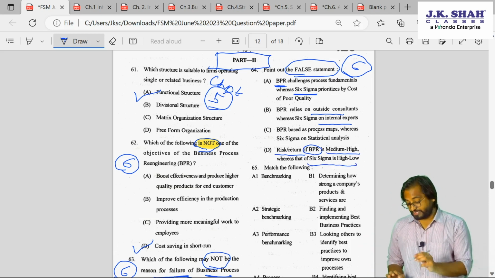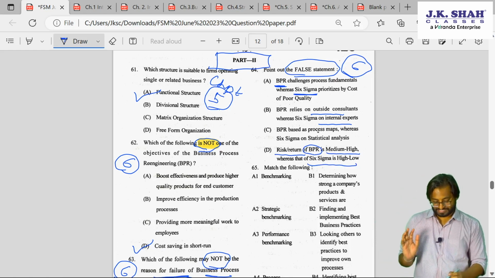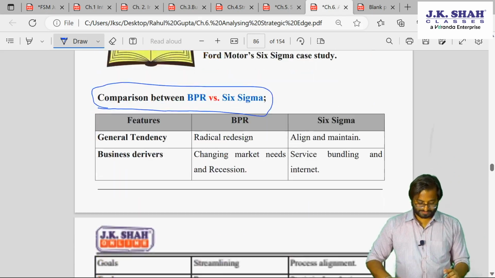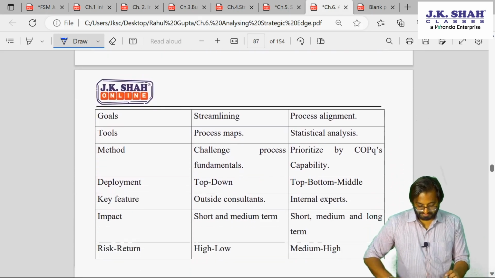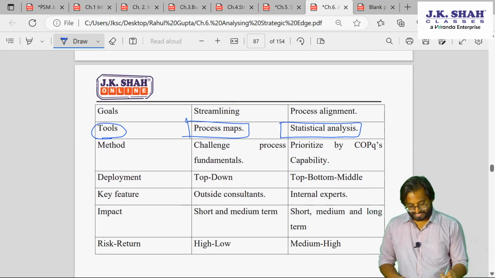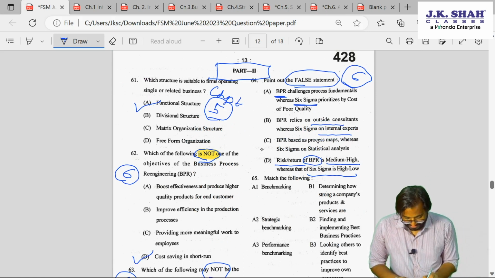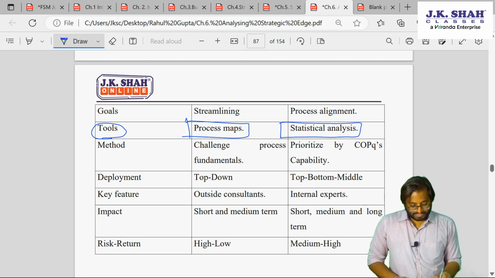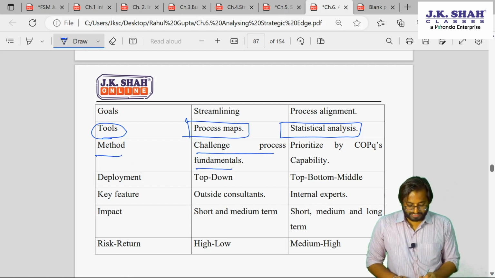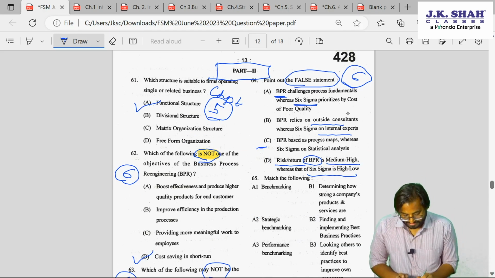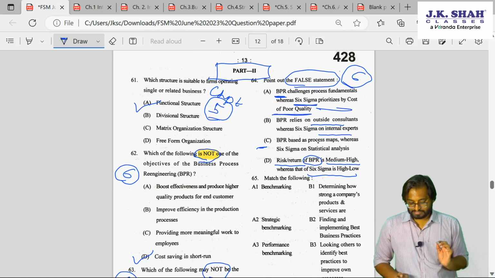So let's try to find out. I know the answer here, so let's see if you can find out. First of all, tools. BPR talks about process map. This talks about statistical analysis. Was it there? Yes, it was there. See here. Okay, so next point. The method: it challenges the process fundamentals, it prioritizes cost of poor quality capabilities. See here it is written. Yes, so this is also there.